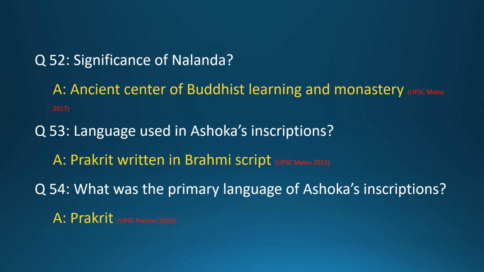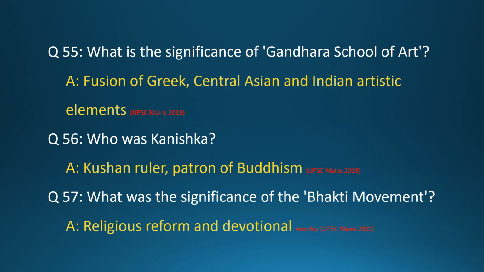Question 52. Significance of Nalanda? Answer: Ancient Center of Buddhist Learning and Monastery. Question 53. Language used in Ashoka's inscriptions? Answer: Prakrit written in Brahmi script. Question 54. What was the primary language of Ashoka's inscriptions? Answer: Prakrit.